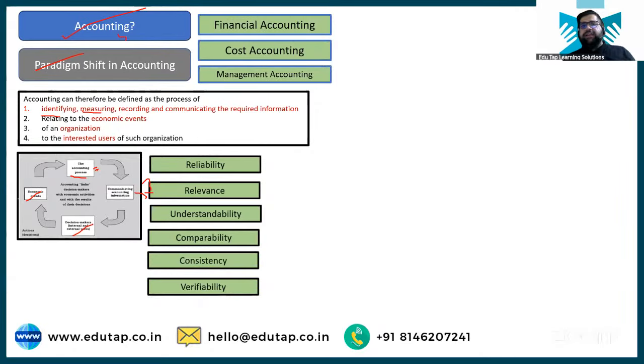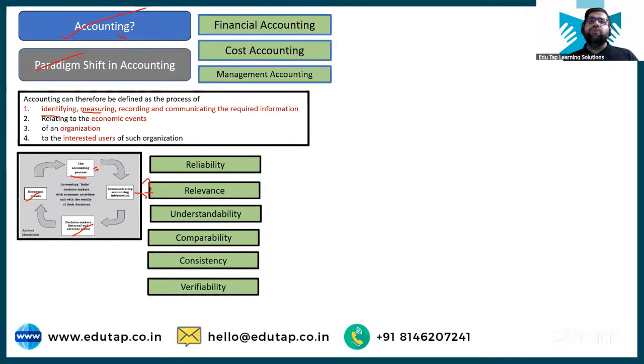When I say that I want information that needs to be proved by some document, which particular feature am I referring to? If I am asking for proofs, then it's verifiability. If I am telling you that you should follow one particular principle over a period of time, then which principle am I referring to? Then it will be consistency.